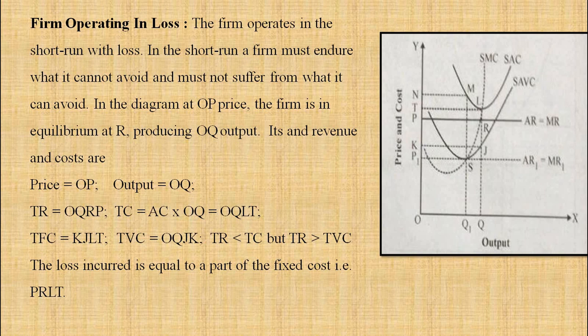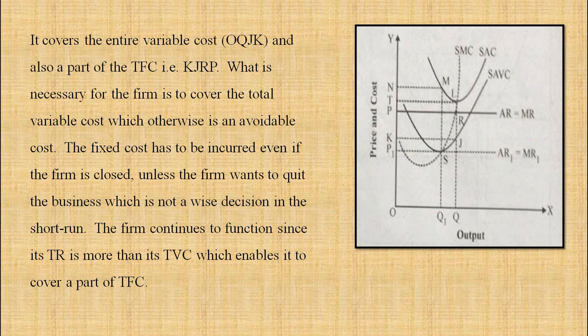And total revenue is less than total cost, but total revenue is greater than total variable cost. The total loss incurred is equal to the part of fixed cost, that is PRTL or PRLT. This is the total cost incurred by the firm. So firm is operating into the losses. It covers the entire variable cost OQJK and also the part of TFC, total fixed cost, that is KJRP.